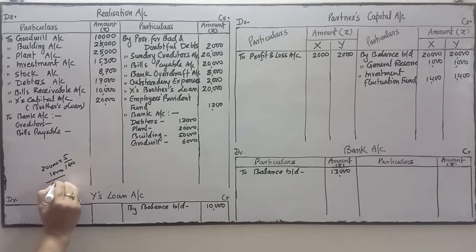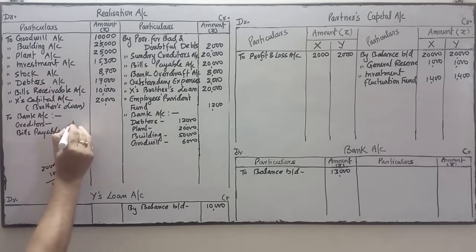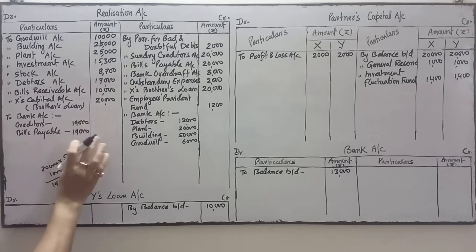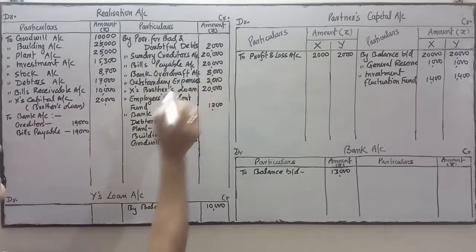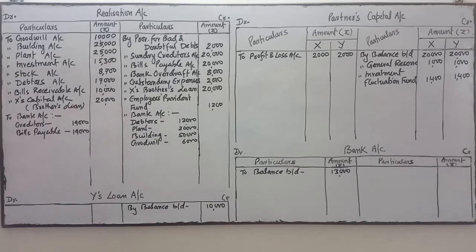So it is 19,000 to creditors and the same 19,000 to bills payable. Both payments will be at a discount of 5%, so 20,000 minus 1,000 discount.